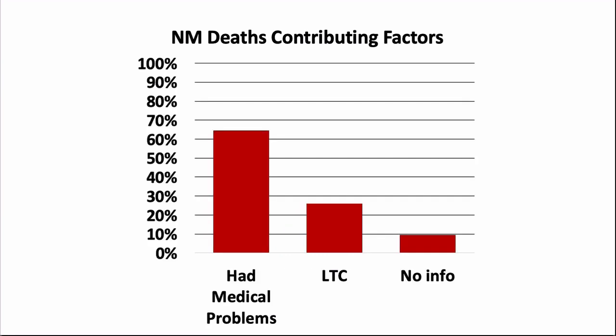The Department of Health reports that 90% of people who died either had ongoing medical problems or lived in long-term care facilities such as nursing homes. People with diabetes, obesity, or high blood pressure tend to do poorly if they get infected and become critically ill.